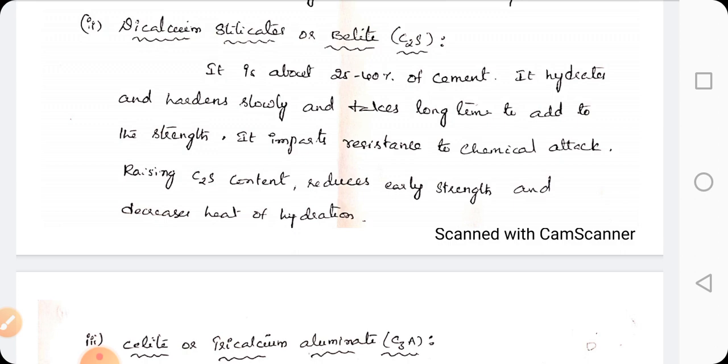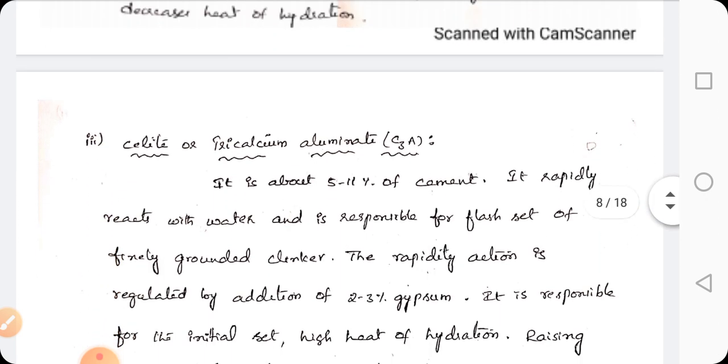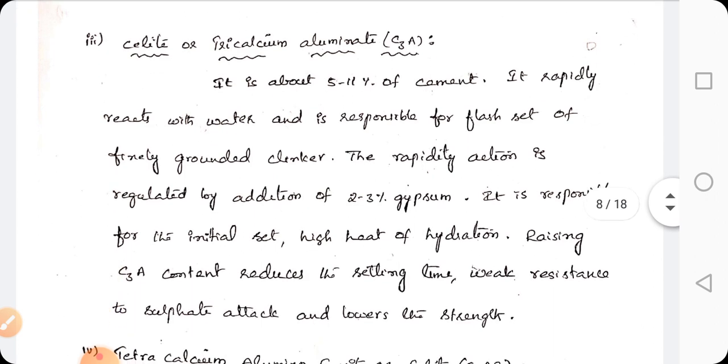Next, dicalcium silicate or belite. It is about 25 to 40% of cement. It hydrates and hardens slowly and takes a long time to add strength. So it gives resistance to chemical attack. Here, when we are raising the dicalcium silicate, that is belite, it reduces the early strength and decreases the heat of hydration.